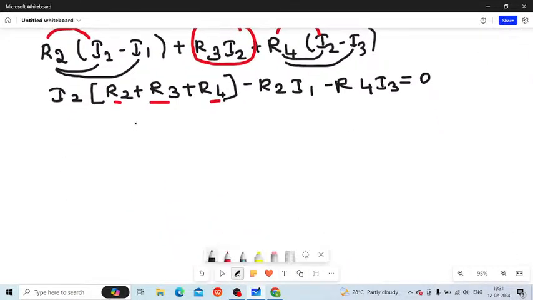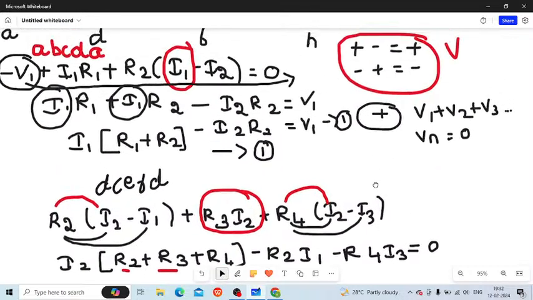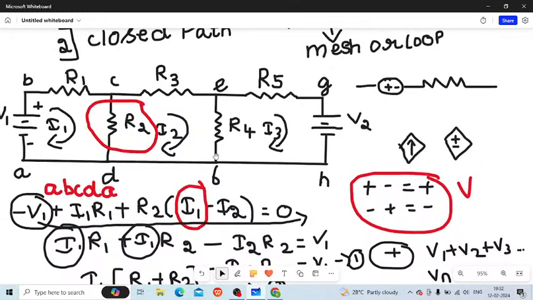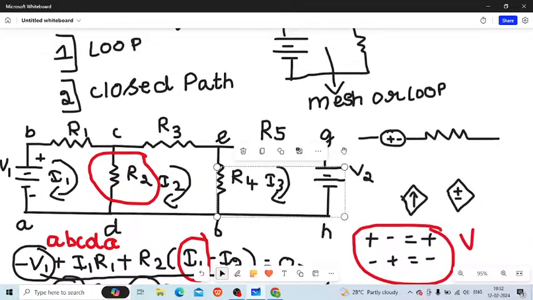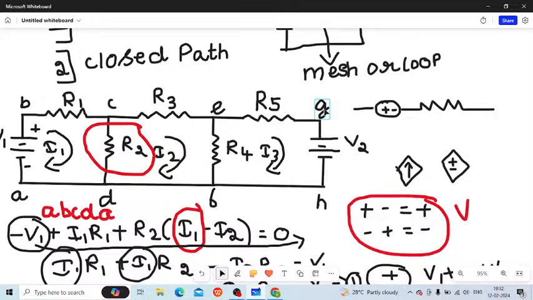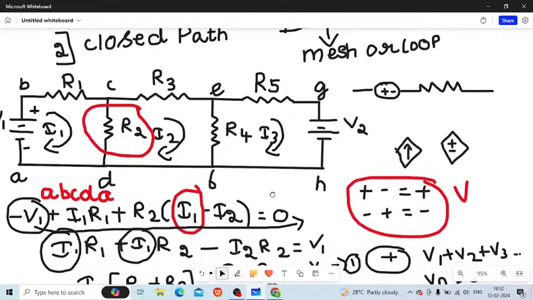Okay, and the next thing is I have to take for which one? I have to apply KVL to mesh FEGHF, F E G H F. So if I take for that, I'll just write the equation. As you all know, it is R4 into I3 minus I2, because first we are taking mesh 3 and the mesh 3 current is of first priority. I3 minus I2 and R5 into I3, plus R5 into I3, that is what I can say here.